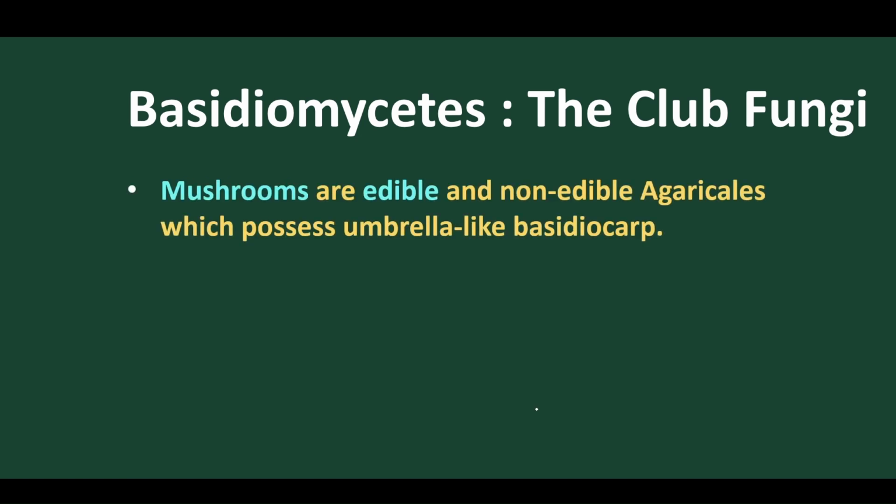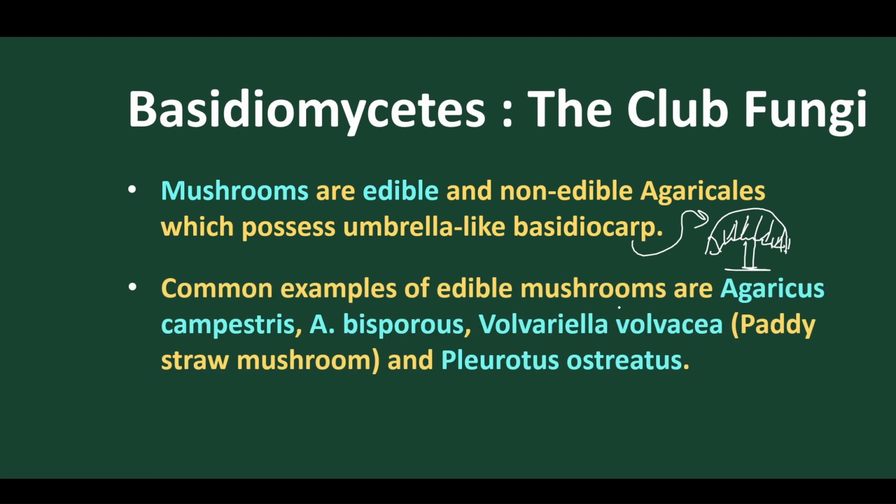Next important is the mushroom. Some mushrooms are edible, which can be eaten, and some are poisonous and non-edible. A mushroom possesses an umbrella-like structure with gills present. This umbrella structure is called the basidiocarp, the fruiting body.